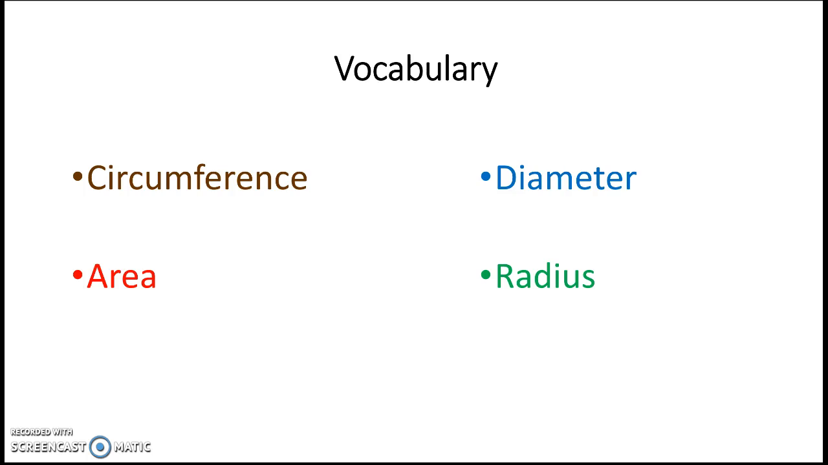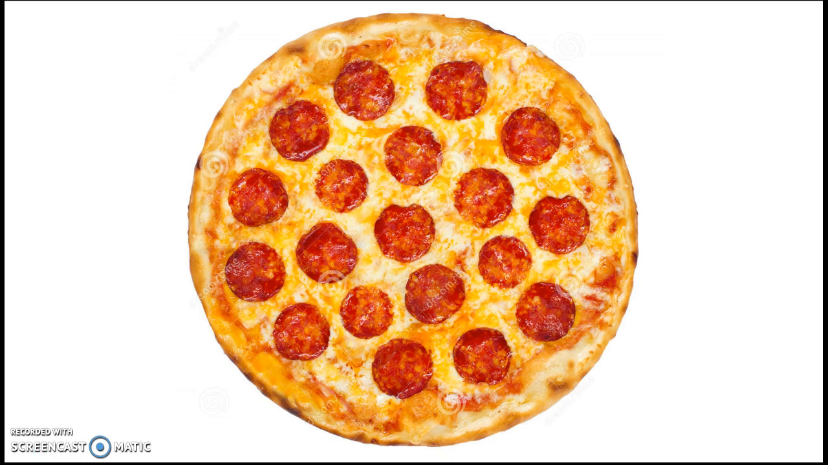So, I wanted you to first take a look at your new vocabulary words. This first one is circumference. Say it with me, circumference. Area, area. Diameter, diameter. Radius, radius. Okay, so I want you to think about pizza.